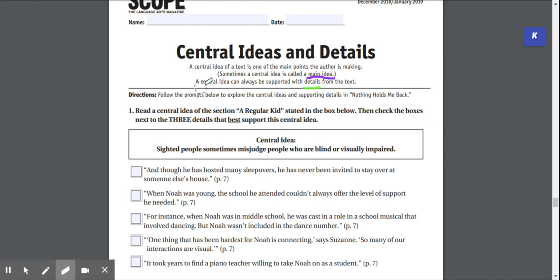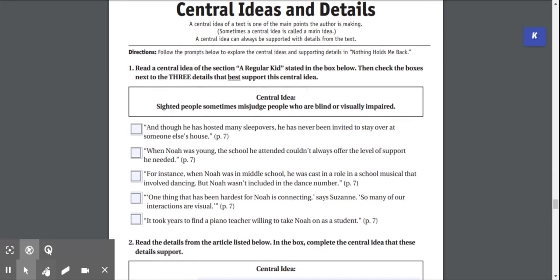So today in the assignment, we're going to be talking about details and central ideas. We have here in the box a central idea right here. It says, some sighted people sometimes misjudge people who are blind or visually impaired. This comes from the story Nothing Holds Me Back in the section called A Regular Kid. So in our story, we have a section called A Regular Kid. And in that section, it says here that sighted people sometimes misjudge people who are blind or visually impaired.